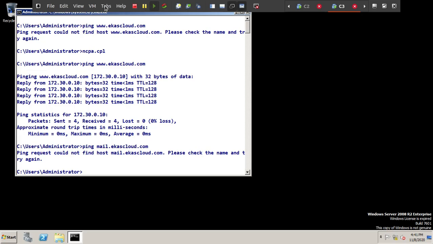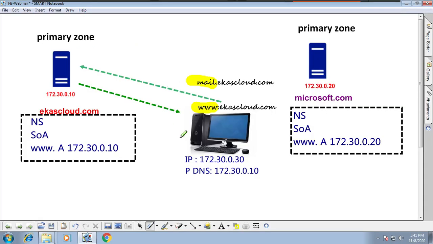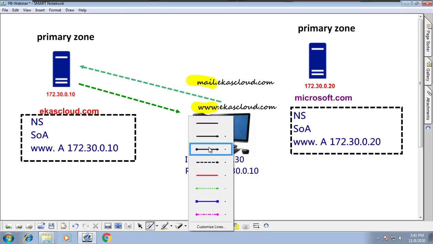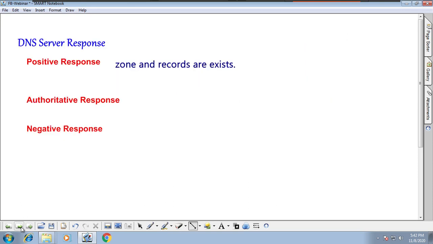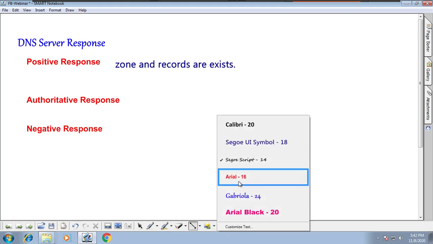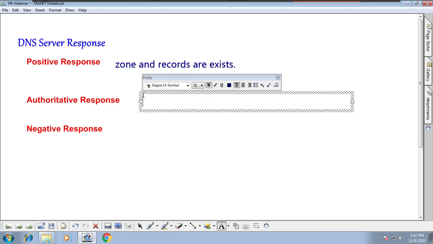In the backend, understand carefully. The request goes. What is the request? Mail dot. The DNS server checks: acascloud.com exists, www exists. What is the request? Mail. Mail does not exist, which means it will say one error message. What is that error message? The error message is host does not exist. The host name does not exist.